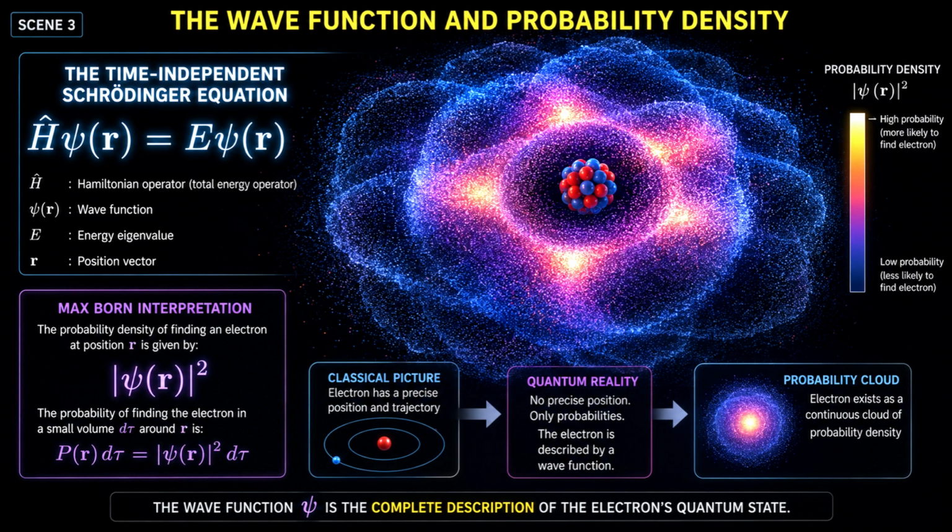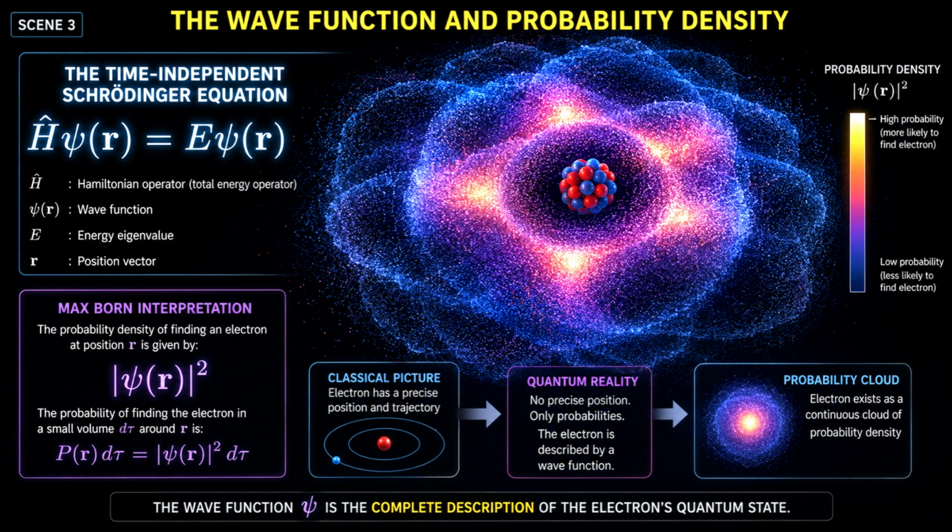To completely replace the deterministic track of the electron, we turn directly to the time-independent Schrödinger equation, expressed as Hamiltonian operator H hat acting on psi equals E times psi. In this formulation, psi is the wave function, a mathematical function describing the wave-like behavior of an electron in an atom. Because of intrinsic position uncertainty, we can no longer locate the particle exactly at any given moment.